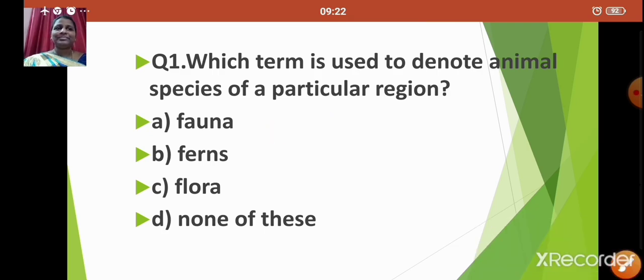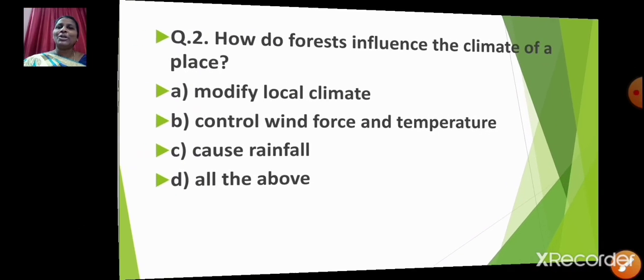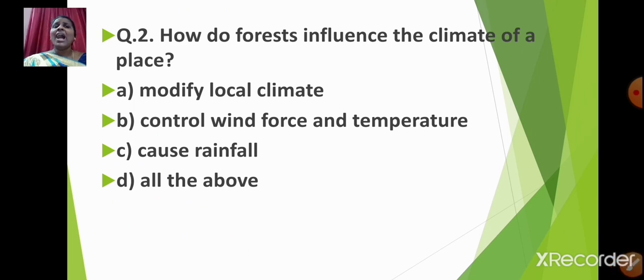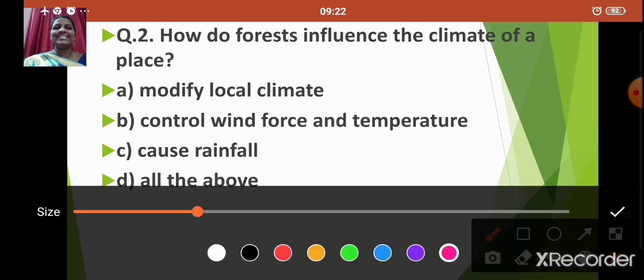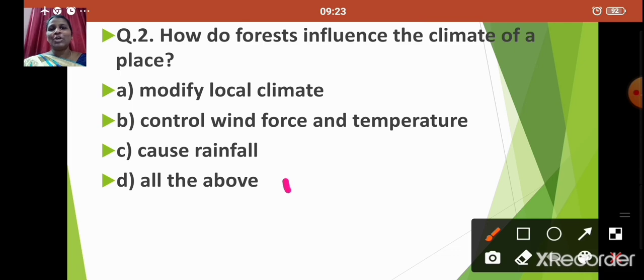Very good. Now let us move on to the next question. How do forests influence the climate of a place? Option A, modify local climate. Option B, control wind force and temperature. Option C, cause rainfall. Option D, all the above. Yes, which is the correct answer? Yes, it is option D, all the above.